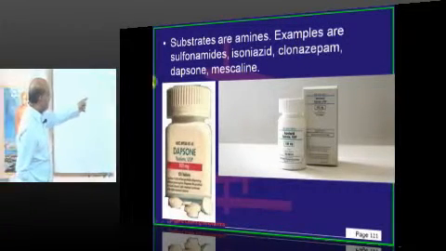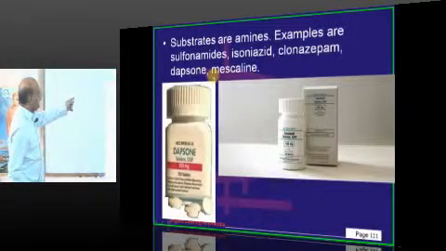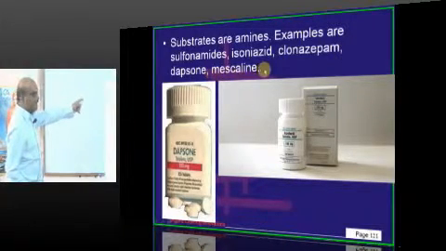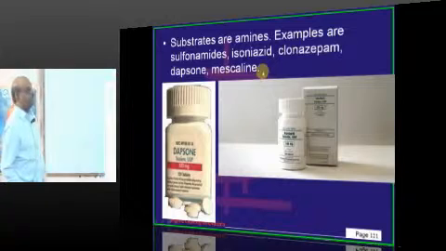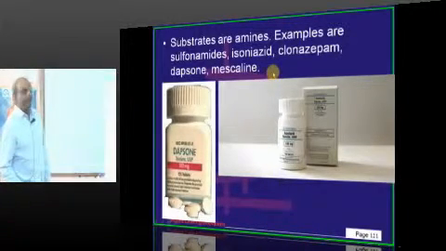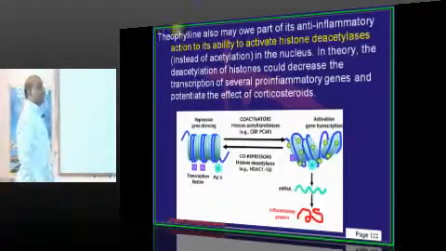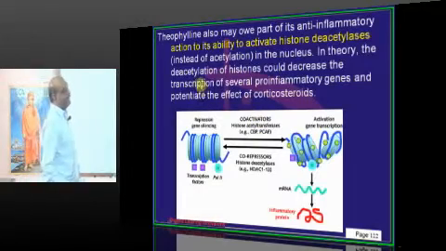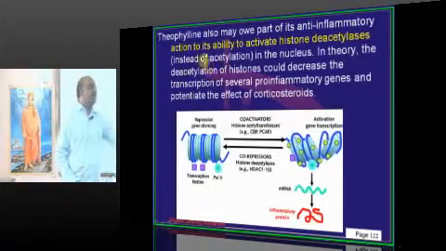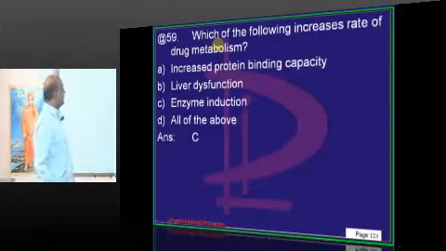Clonazepam is anti-epileptic, anxiolytic also. Dapsone is an anti-leprosy drug. Mesalamine is used for inflammatory bowel disease, ulcerative colitis. They are all drugs that undergo acetylation, whereas theophylline in the drugs given doesn't undergo any acetylation. That's the point you need to appreciate.